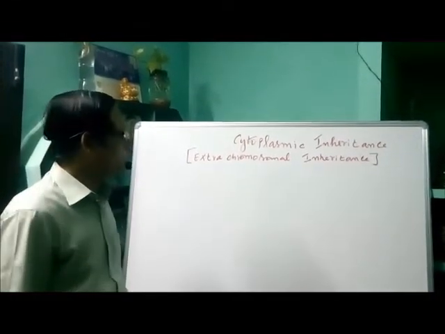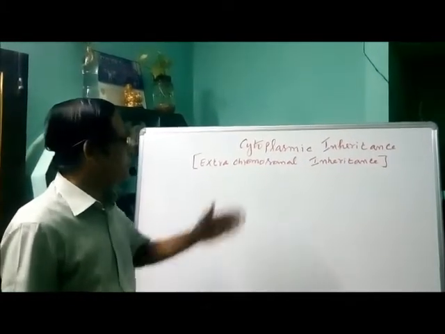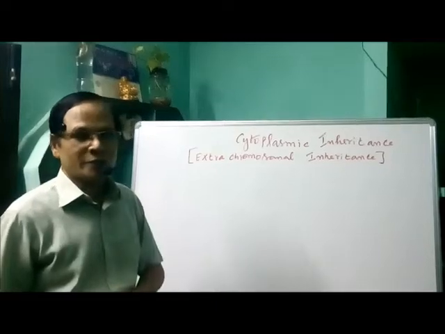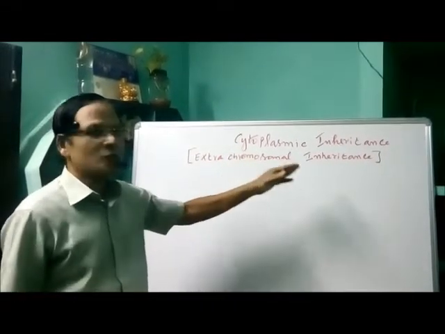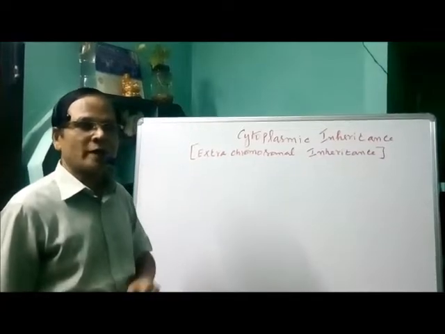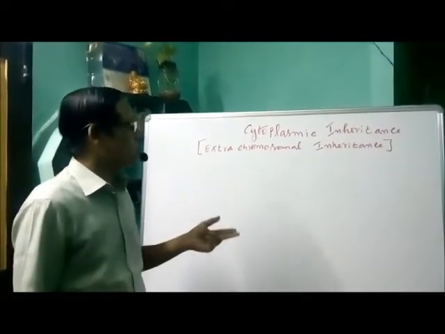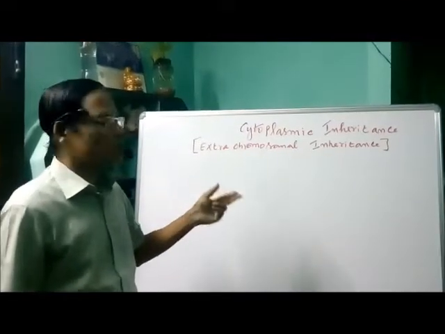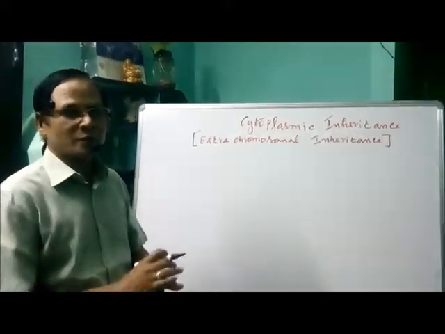Dear students, we have to pass on to the next part of classical genetics, that is cytoplasmic inheritance. It's also called extrachromosomal inheritance or extranuclear inheritance, all the same. Cytoplasmic inheritance, extrachromosomal inheritance, and also extranuclear inheritance.